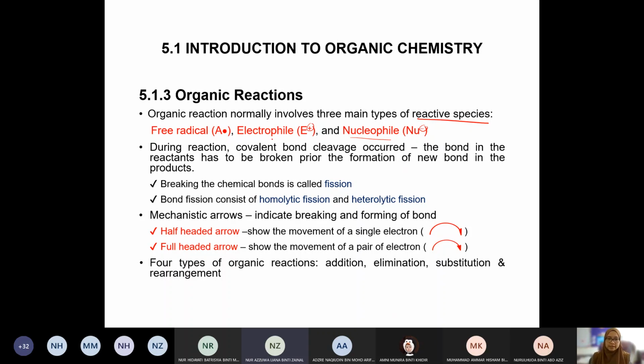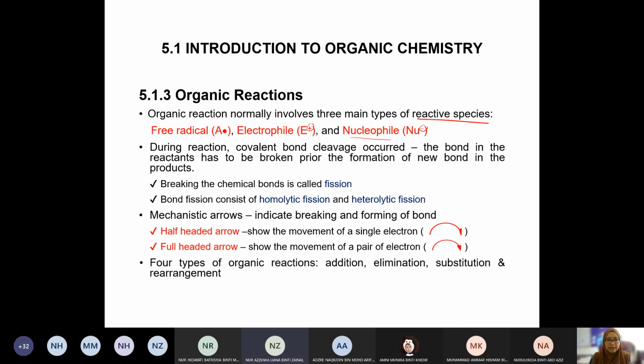So during reaction, covalent bond cleavage occurs. The bond in the reactant has to be broken prior to the formation of a new bond in the product. If we want to form a new bond, the old bond needs to be broken down. If not, the new bond will not be formed.